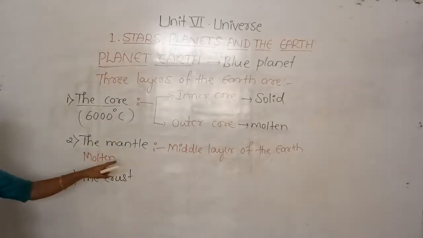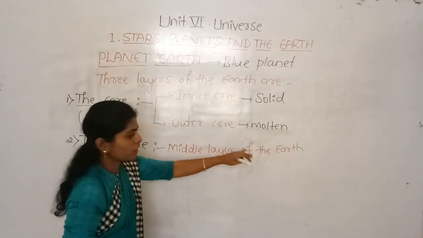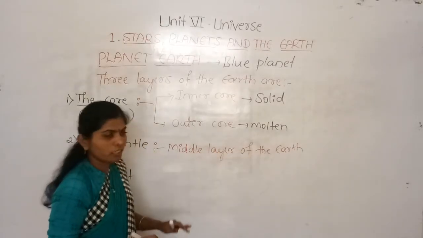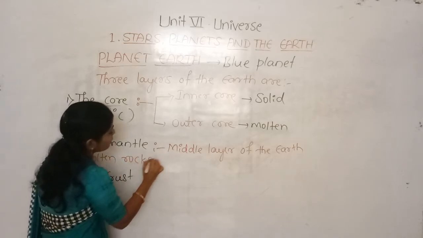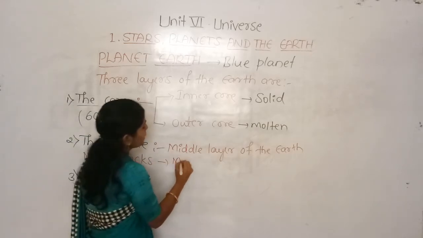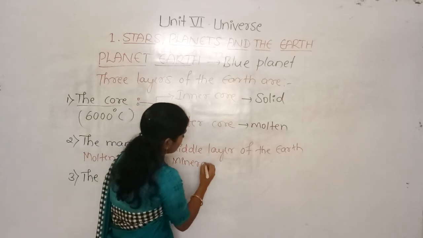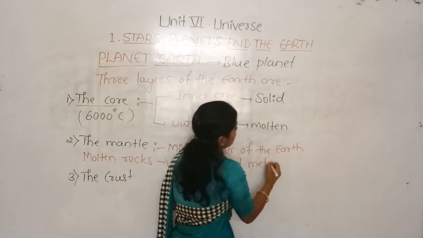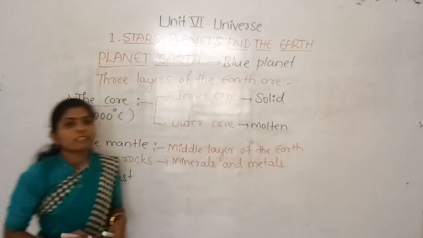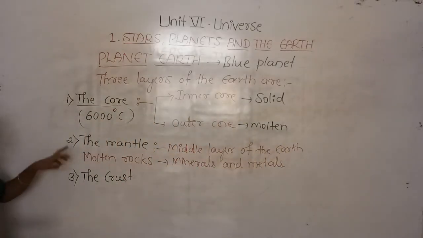The mantle forms the middle layer of the earth, and it has molten rocks which consist of minerals and metals. Minerals as well as metals are present in the mantle.